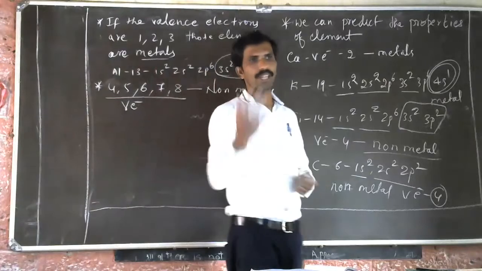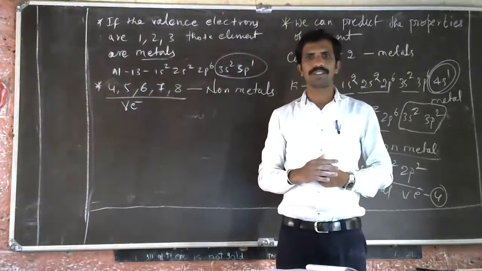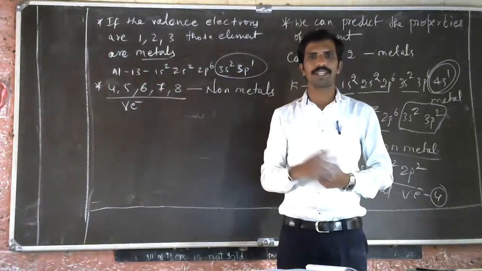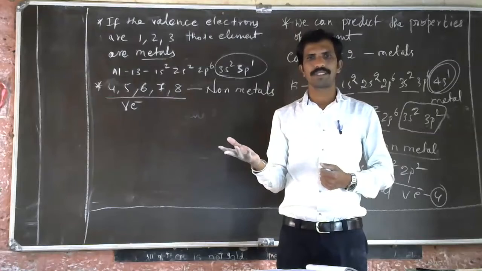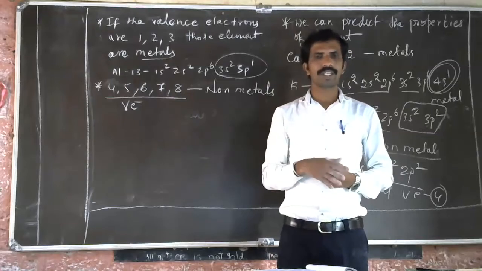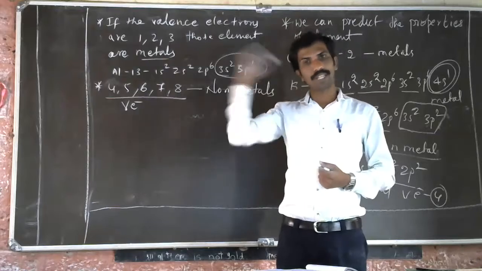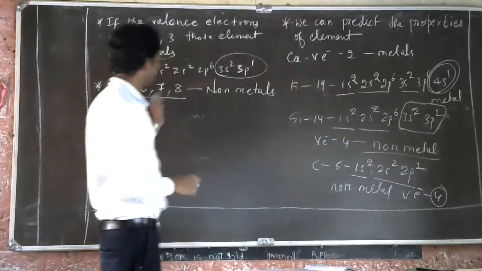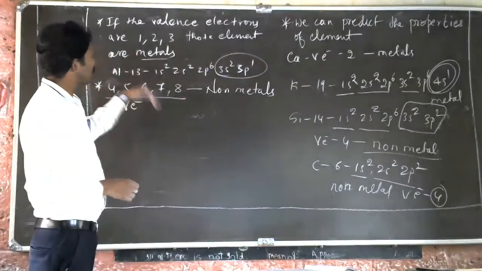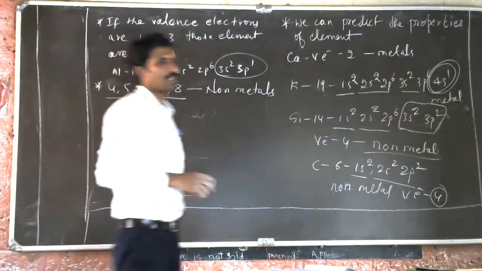In 10th standard, again we are going to study the types of elements present. Not only metals, non-metals and metalloids, which we have studied in the second chapter. Apart from that, some groups of elements are there. That also we are going to study in the 10th standard. Now this is how we can predict the properties of the elements.